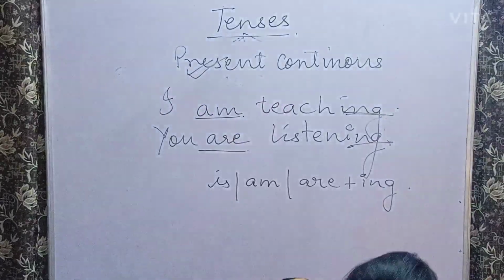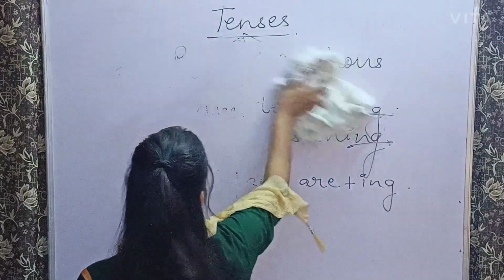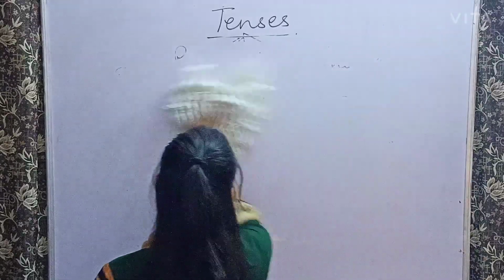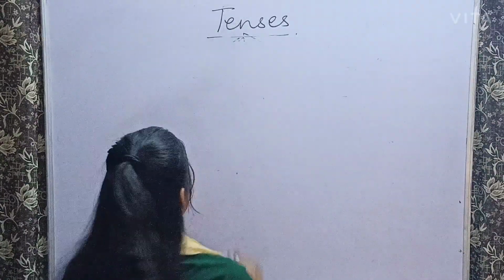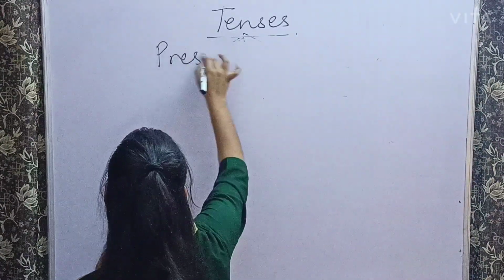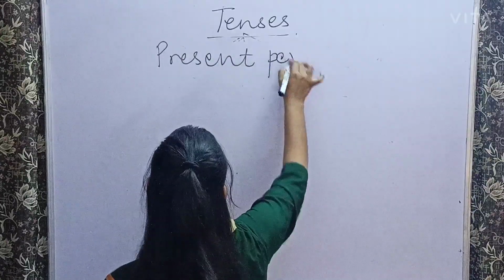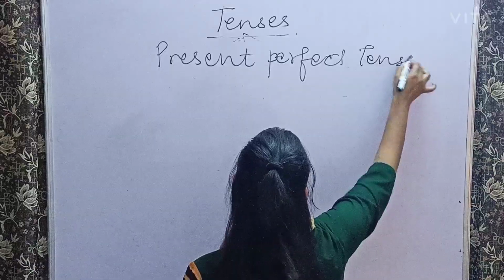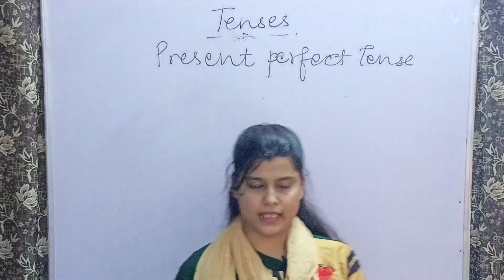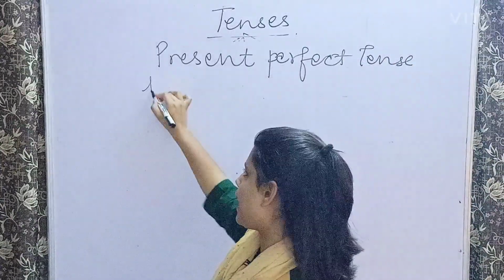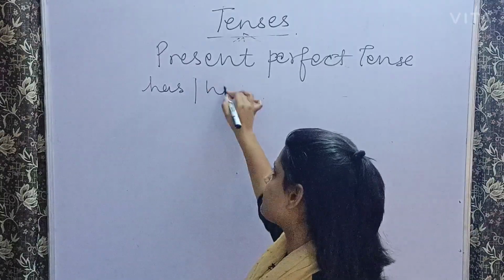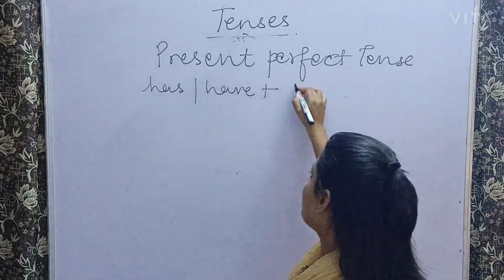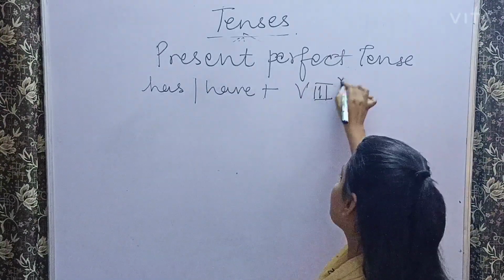Okay. Now we will discuss the next, that is your present perfect tense. See, in order to identify the present perfect tense, it always has has or have plus the verb's third form.